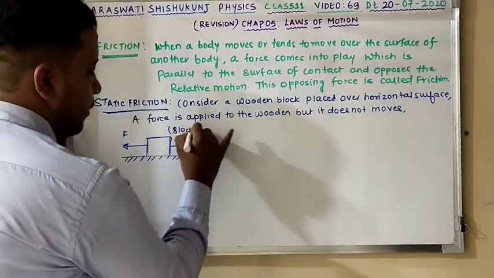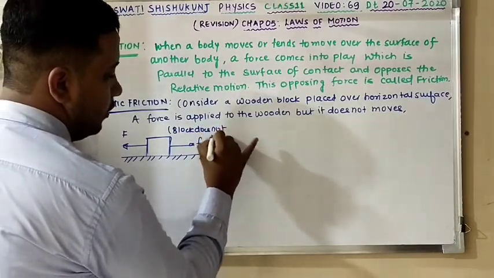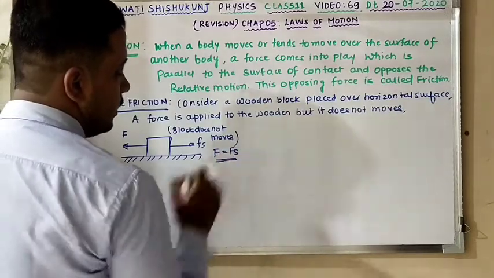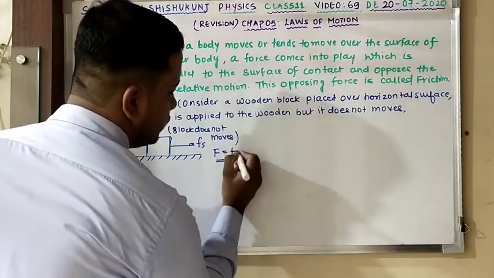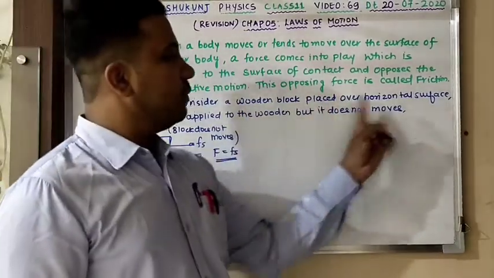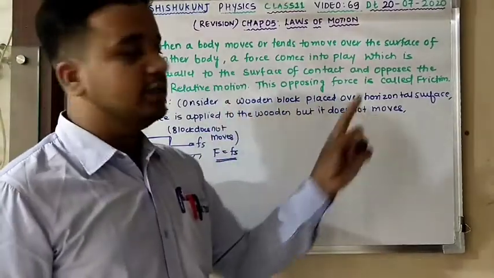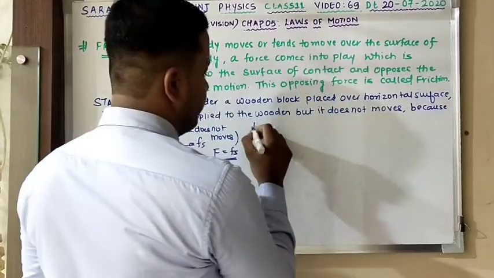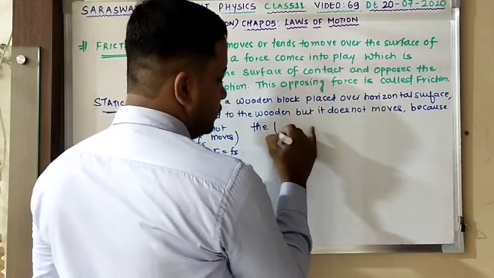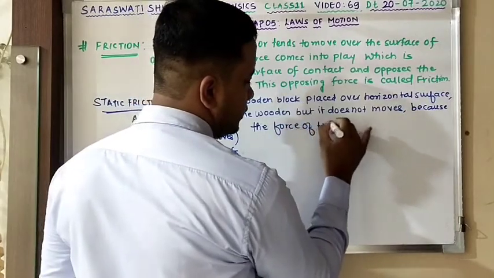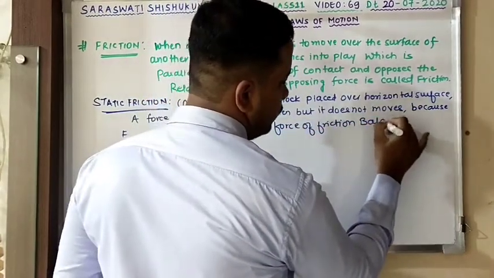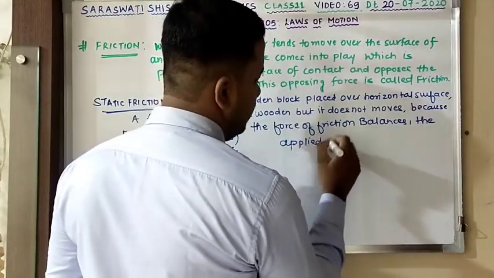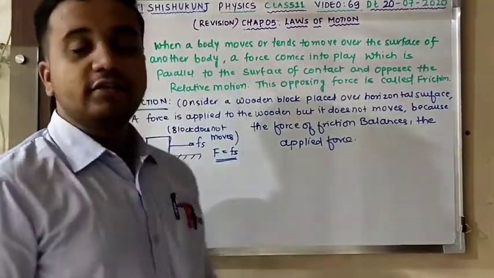So I can write: block does not move. Clear? Because your F is equal to Fs. Frictional force is equal to applied force. So I can write, consider a wooden block placed over a horizontal surface. The force is applied to the wooden block but it does not move because the force of friction balances the applied force. Till this clear? 100%.